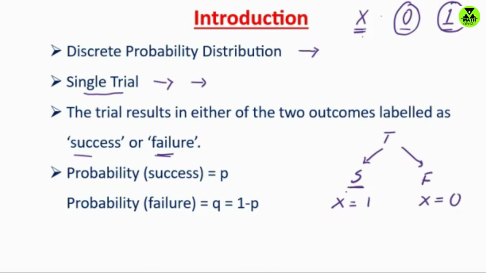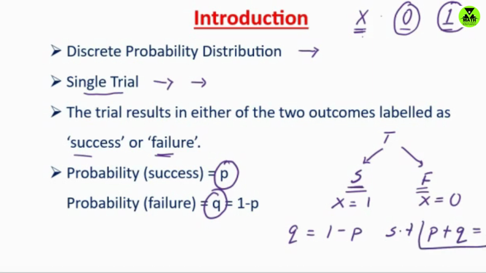Where the probability of success is given by small p, and the probability of failure is given by small q. And what is q? q is nothing but 1 minus p, such that probability of success plus probability of failure equals 1.